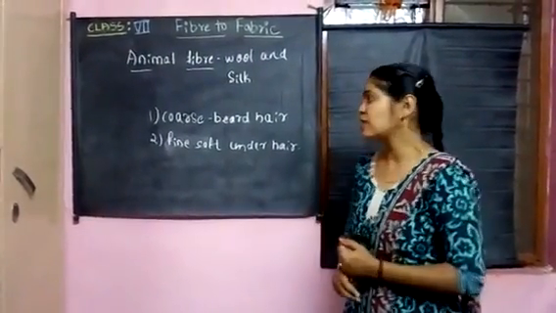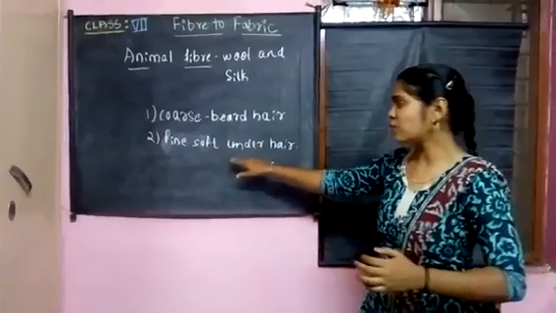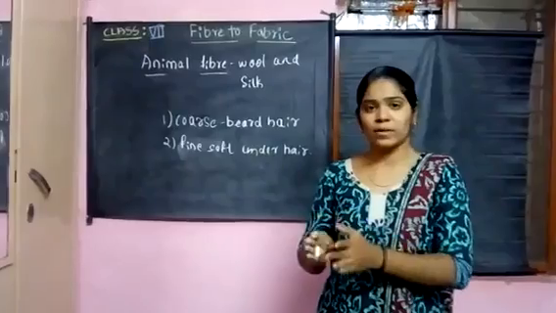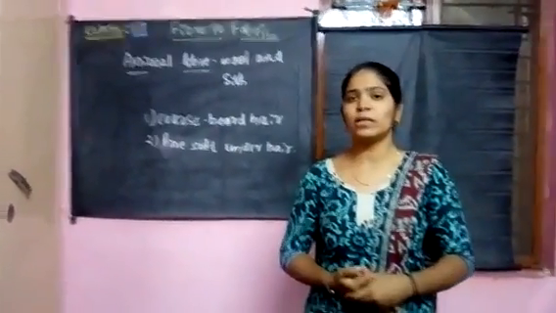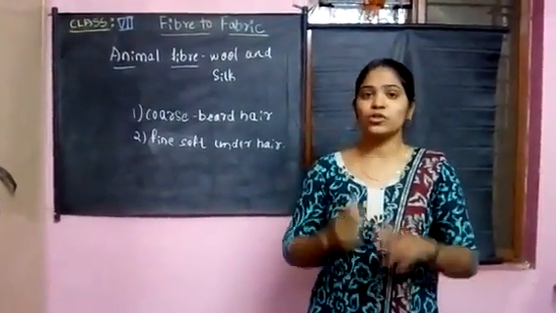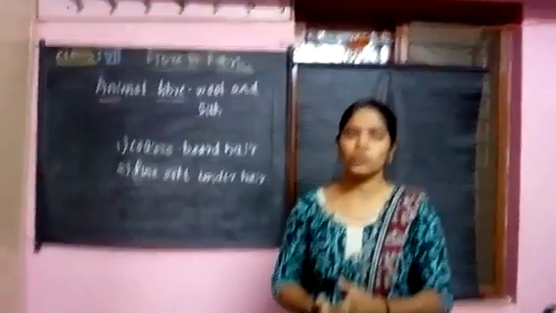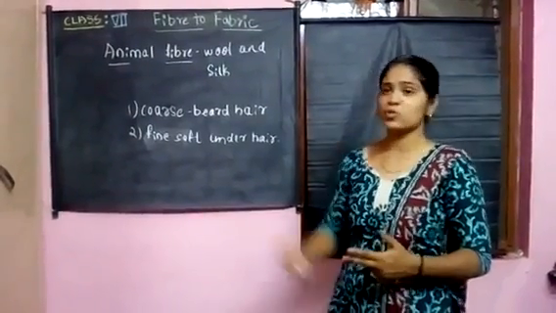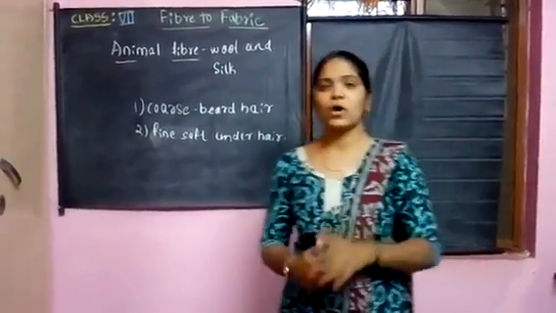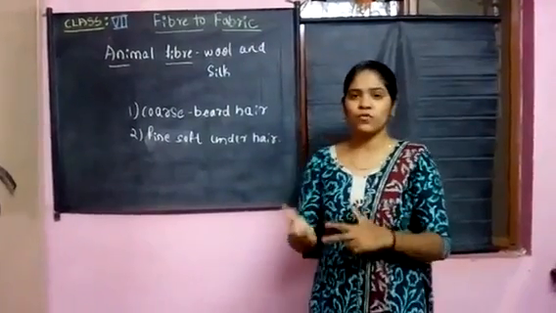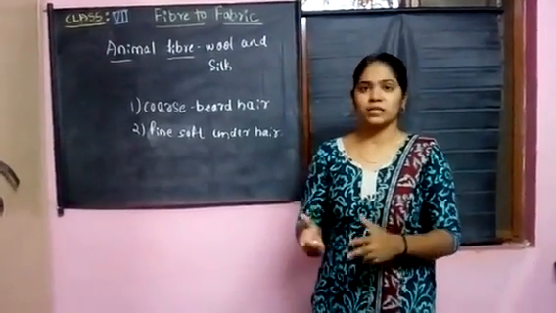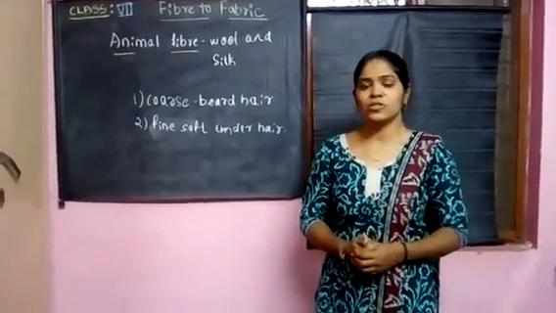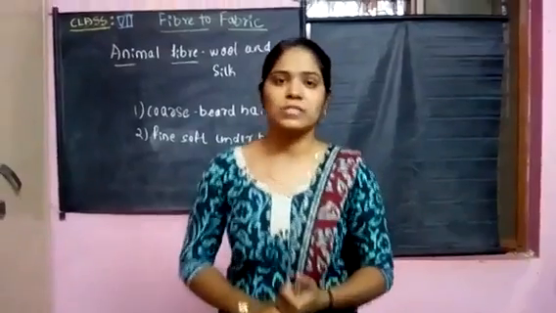Okay, so we can say that this soft hair will be converted into a useful fiber, and that will be made into woolen materials. So you can ask me the question: do all types of sheep, goats or other animals have the characteristics to yield this wool? No. The answer to this question is that only a few of the sheep and goats will yield these woolen materials. So we can call it selective breeding.